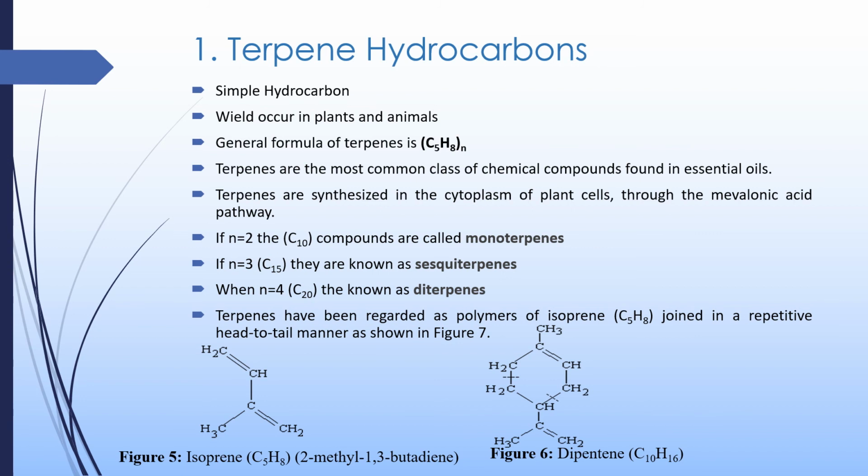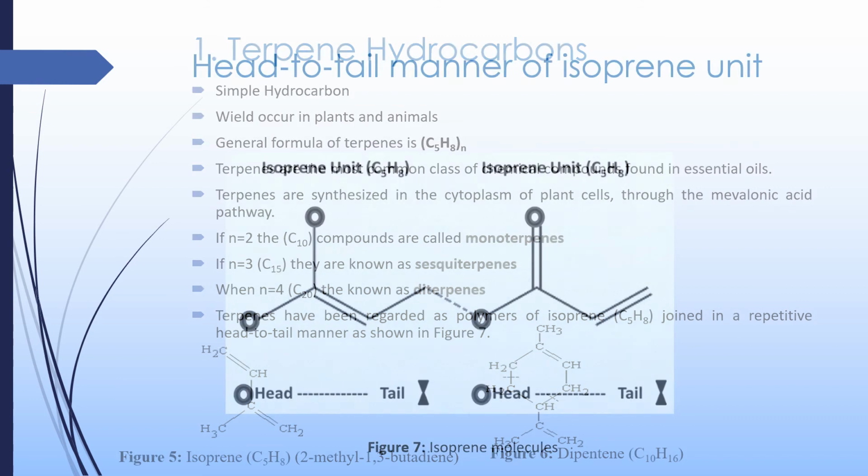Terpenoids are further classified into many classes. If n is 2, the carbon number is 10, and the compounds are called monoterpenes. If n is 3, carbon is 15, and they are called sesquiterpenes. If n is 4, they are called diterpenes, and the figure shows the structural formula of diterpenes.